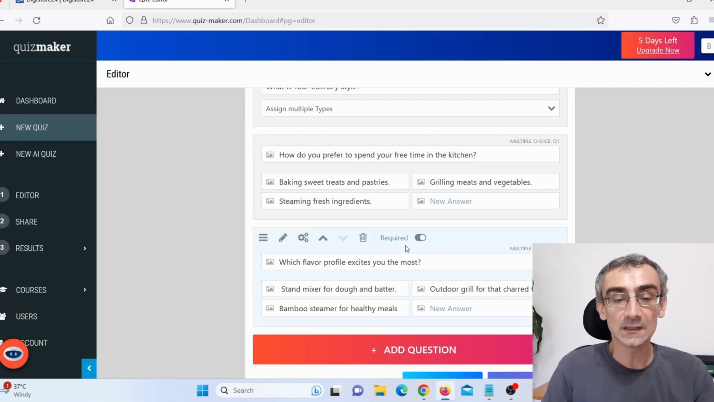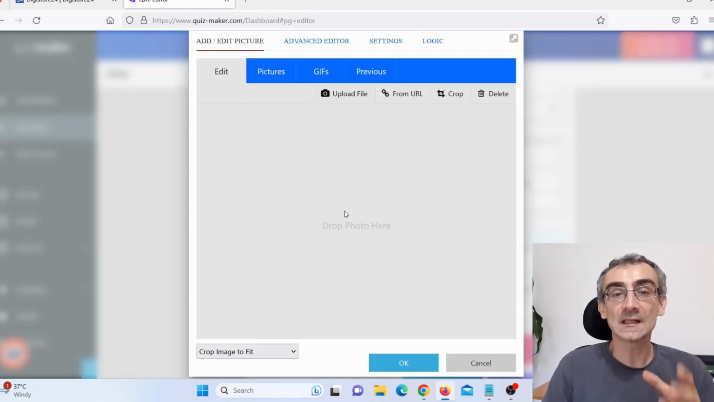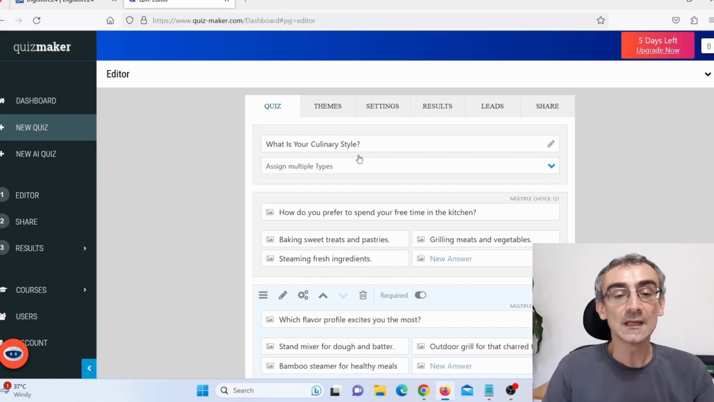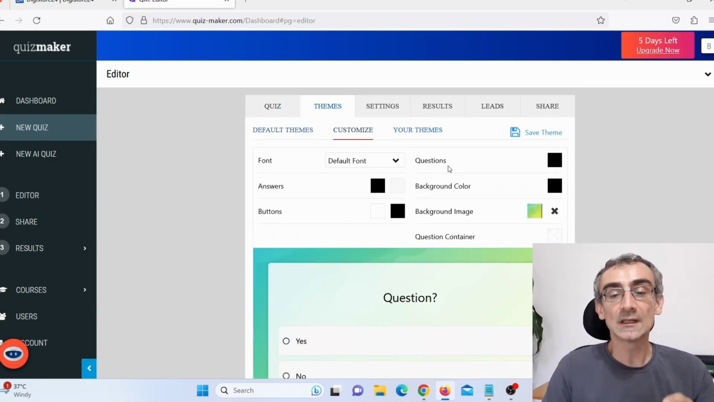Click here required, and then click here on settings, and then click here on randomize, and like I said, you can add photos, images and stuff like that if you want. But next thing you need to do, you actually need to scroll here and you can choose a theme. You can choose one of these themes if you want, or you can customize a theme. You can even click here and you can upload your own image.